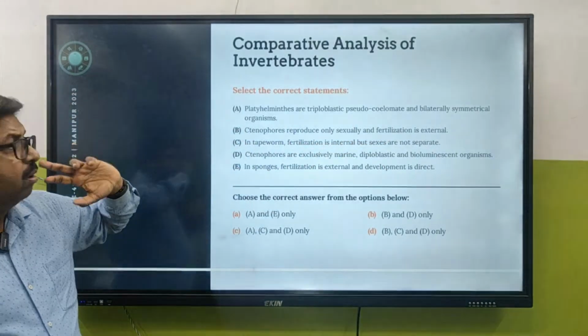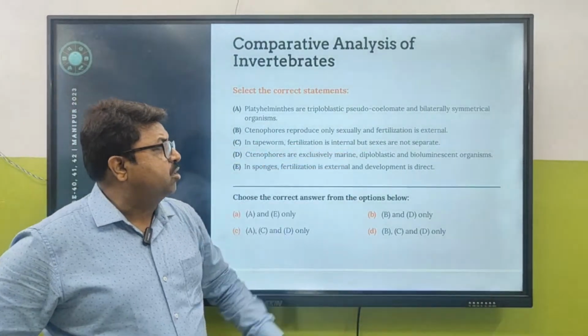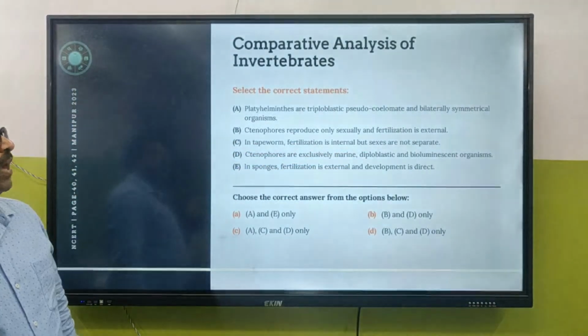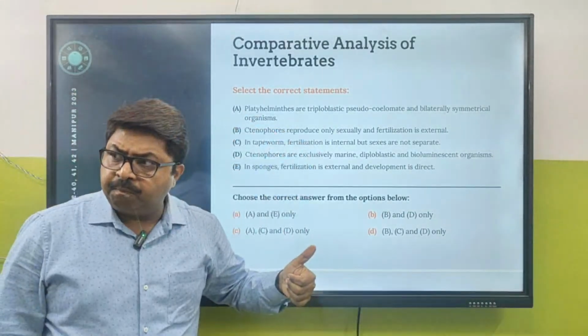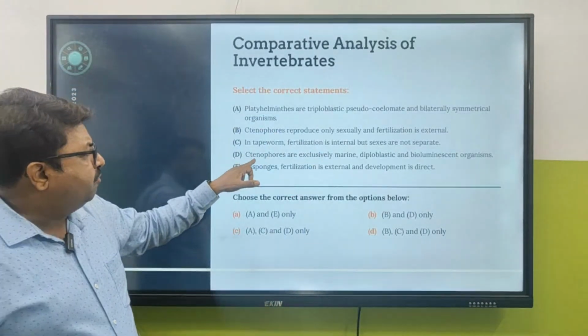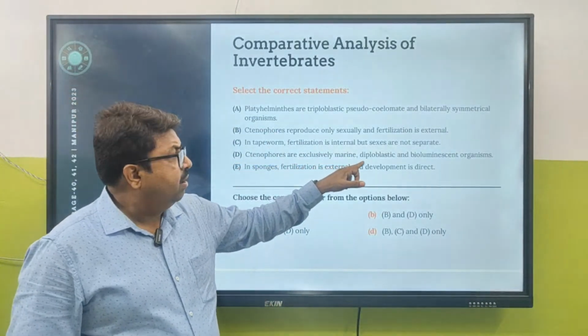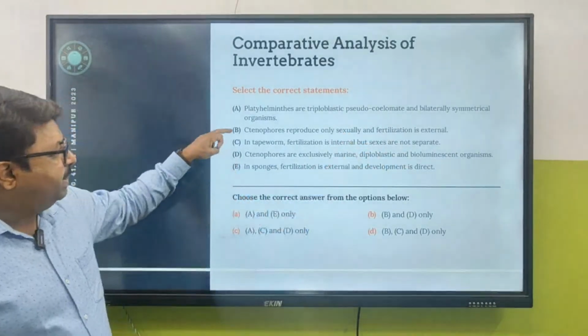True. In tapeworm, fertilization is internal, yes, but sexes are not separate. They are hermaphrodite. Ctenophores are exclusively marine, diploblastic and bioluminescent organisms. Option D. So this is B, C, D, right.